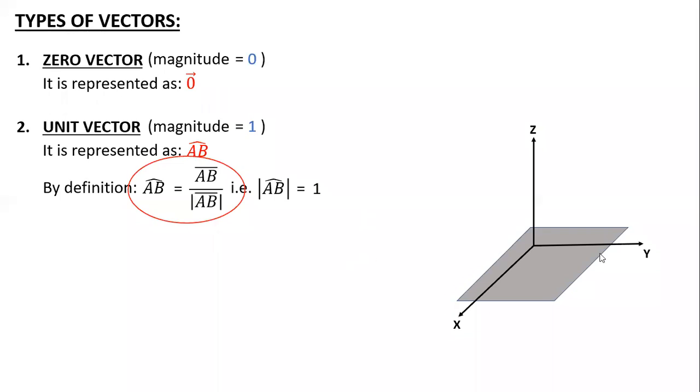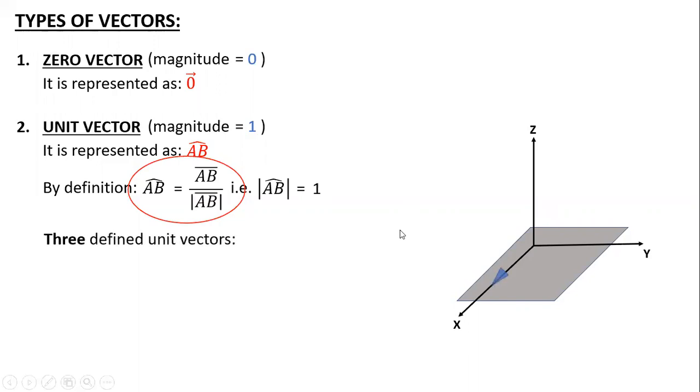Similarly, if I want to go in the direction of y, there will be some unit vector pointing in that direction. Similarly, if I want to go in the z direction, there will also be a unit vector.